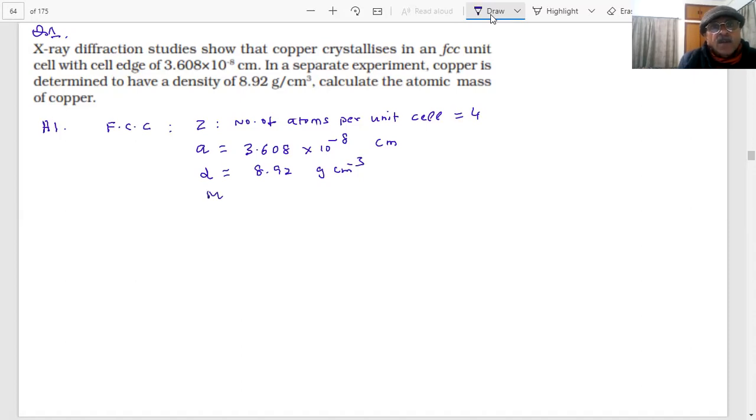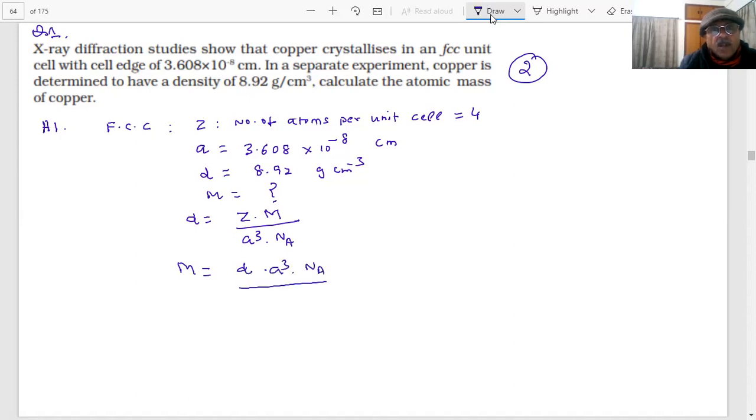You have to calculate the atomic mass of the copper. You don't know. Tell me, what is the formula of the density, student? Density d is equal to Z into M upon a cube into N A. Okay? Yes, sir. The question is carrying 2 marks, student, in the exam. Now, what do you want to calculate? M. What is M, student? M is equal to d into a cube into N A divided by Z. Okay? Yes, sir.